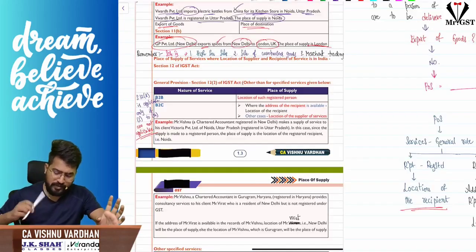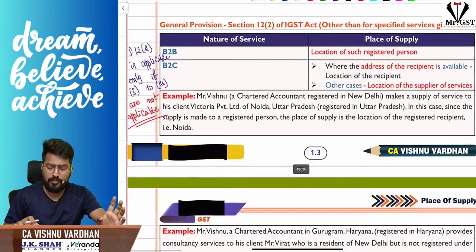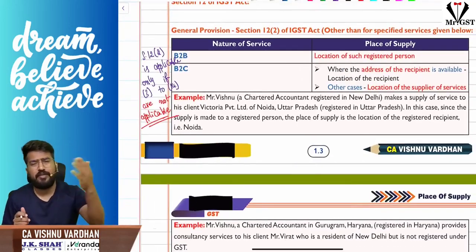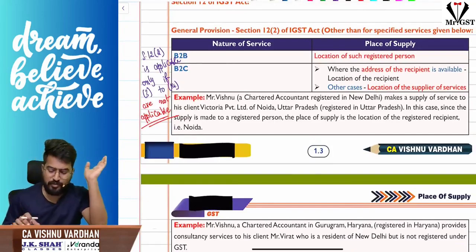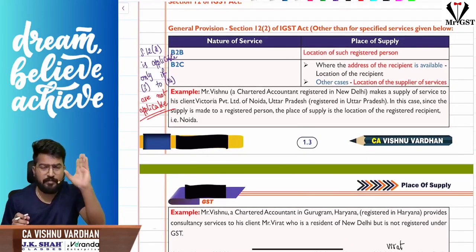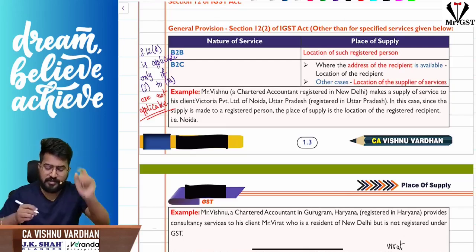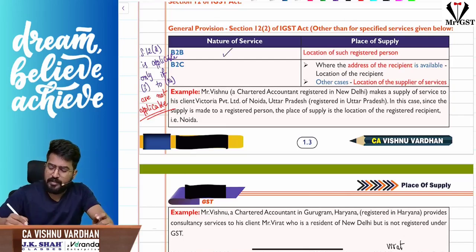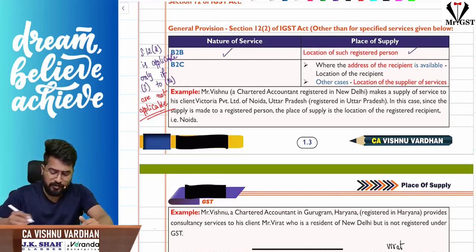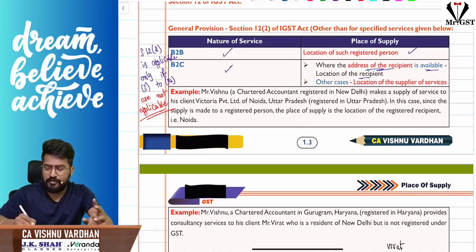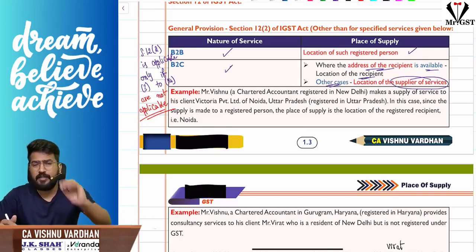So coming to section 12 subsection 2. As I told, it is a general rule. It is applicable when 3 to 14 is not applicable. Subsection 2 says the place of supply is, if it is a B2B supply, then the location of that recipient where he is registered. If it is a B2C supply, then if the address of the recipient is available, then the address of the recipient. If the address is not available, then the supplier's address.